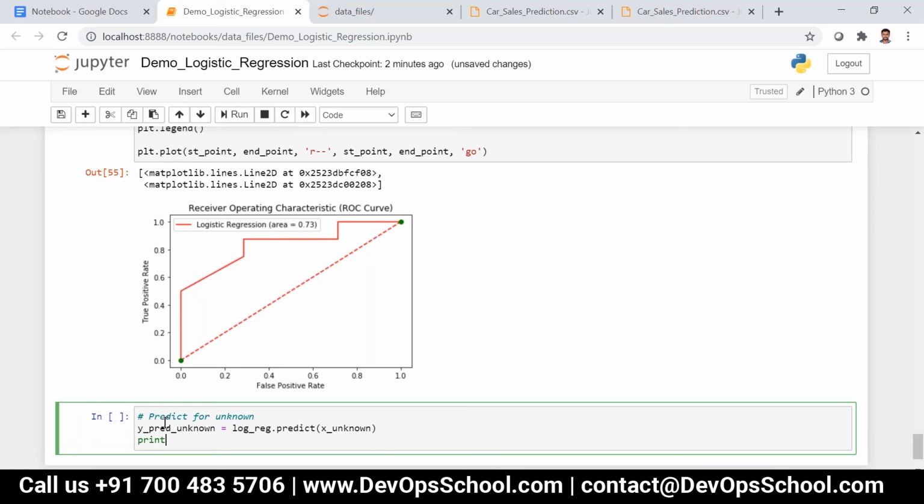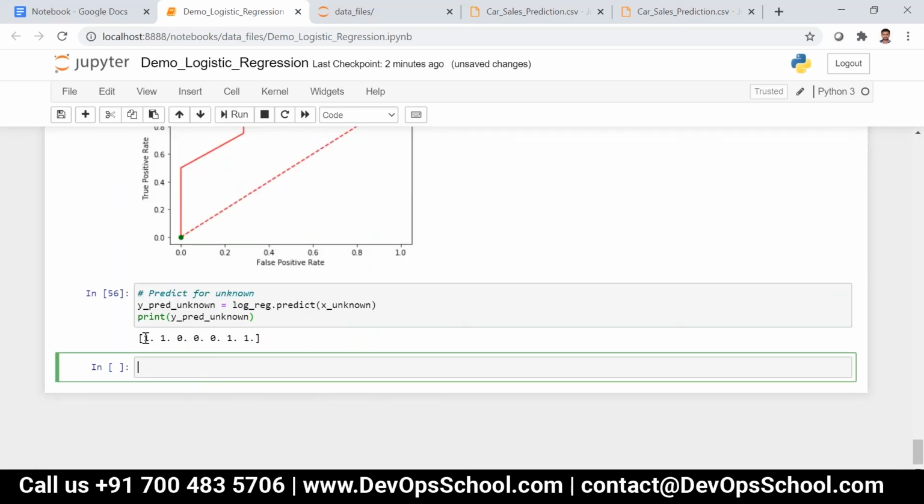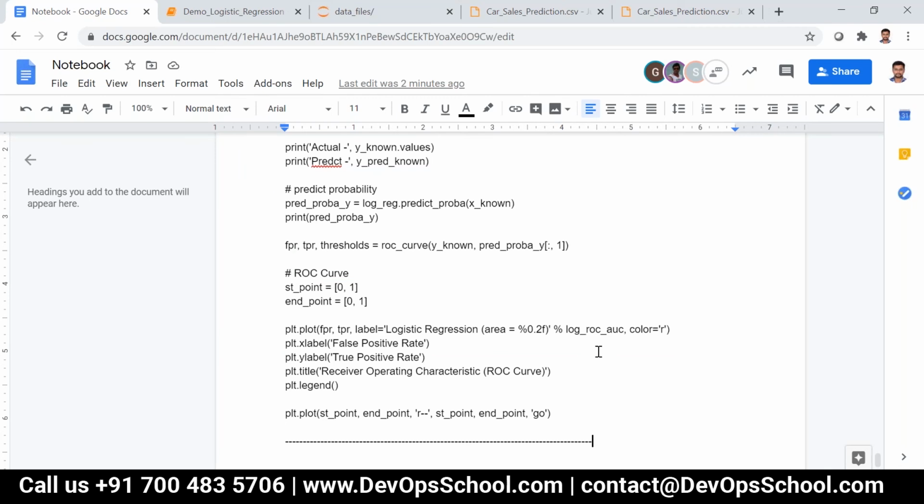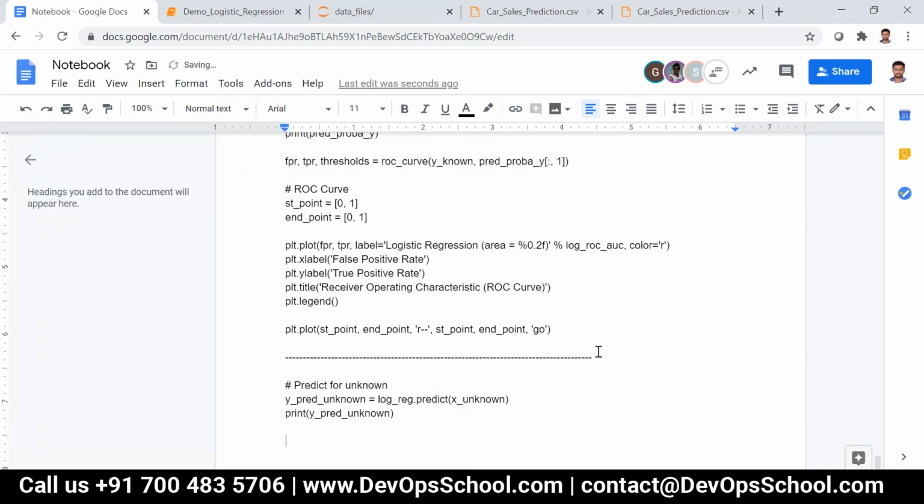Now let's see y_pred_unknown. You can see the output like this: 1, 1, 0, 0, 0, 0, 1, 1. So out of those 7 customers, 4 customers will come back and then they will purchase the car from us. And only for those customers we can provide some more offers. So like that.